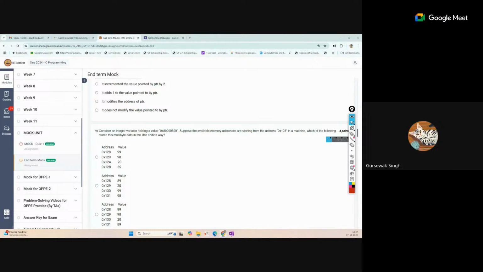I have a doubt in the last question of OPPE 2. What was the question? File handling. Okay, what was your doubt? I was trying to access the file, and the marks and the roll number were switched. In the input it says the roll number will be first, then the marks, but when I ran the program, I was getting the output reversed.